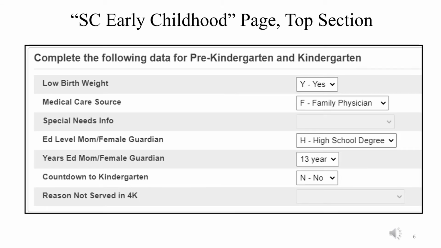This first section gives us very specific instructions. Complete the following data for pre-kindergarten and kindergarten students. So this is our starting point. You'll need to populate these fields the first time the student's enrolled in a pre-K or K program so that data analysts can determine information for initial status for each child in your school.